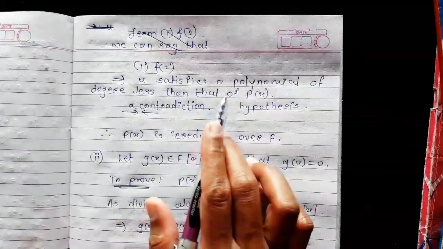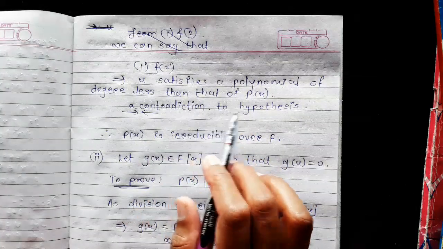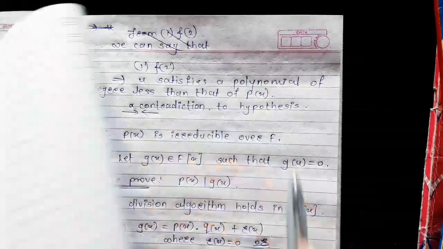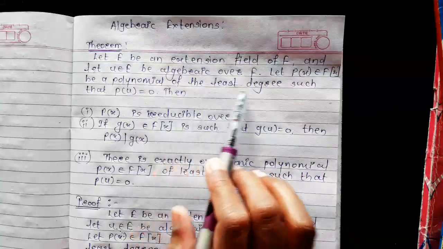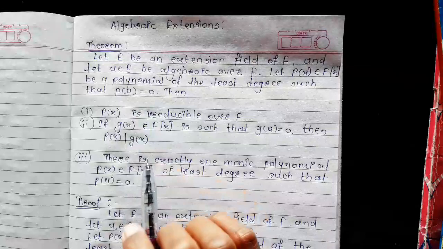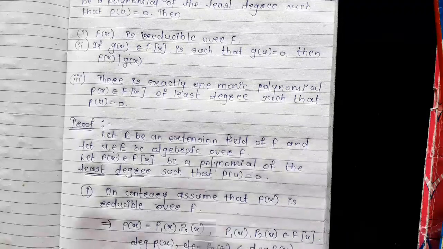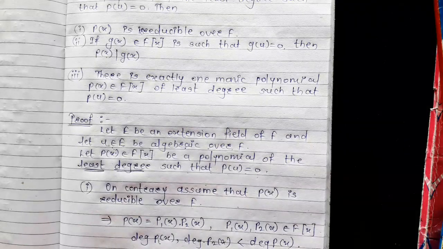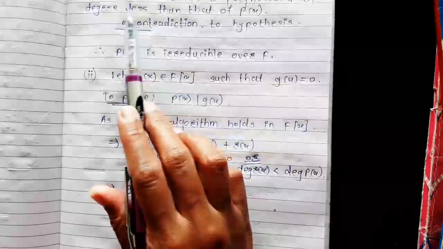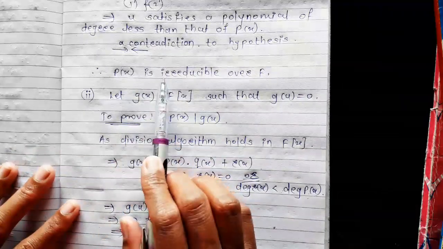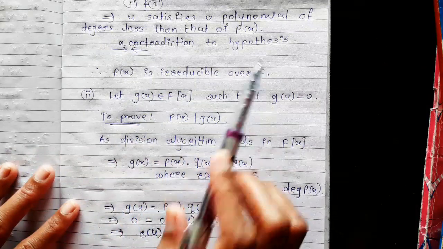So we get a contradiction to the hypothesis, that is, a contradiction to P of x being a least degree polynomial such that P of u is equal to 0. As we get a contradiction, our assumption that P of x is reducible over F is wrong, and therefore the polynomial P of x is irreducible over the field F.